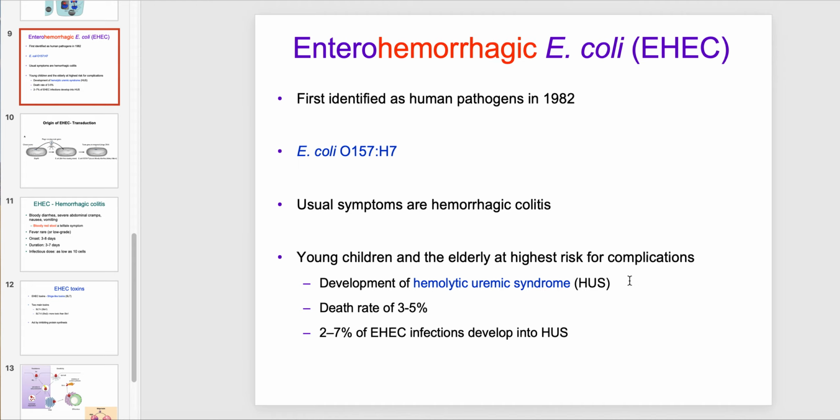That means that the toxins get into your blood and get filtered out by the kidneys and can start damaging the kidneys. And so individuals often have to go on dialysis. I've seen little kids on dialysis as a result of eating EHEC in undercooked ground beef or in contaminated vegetables. The death rate can be quite high in those individuals.